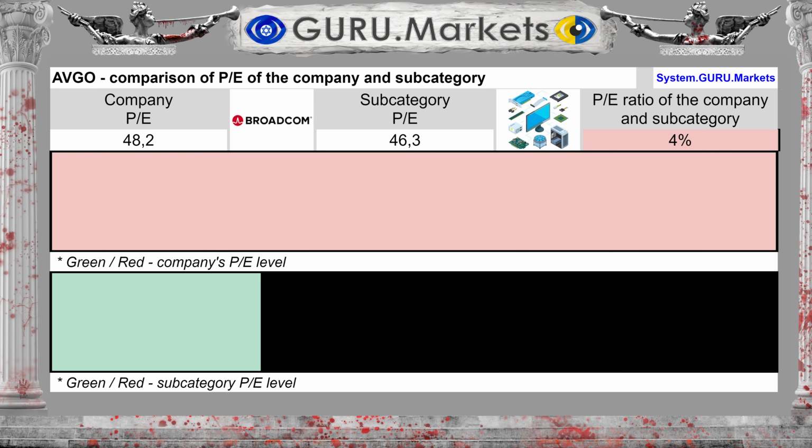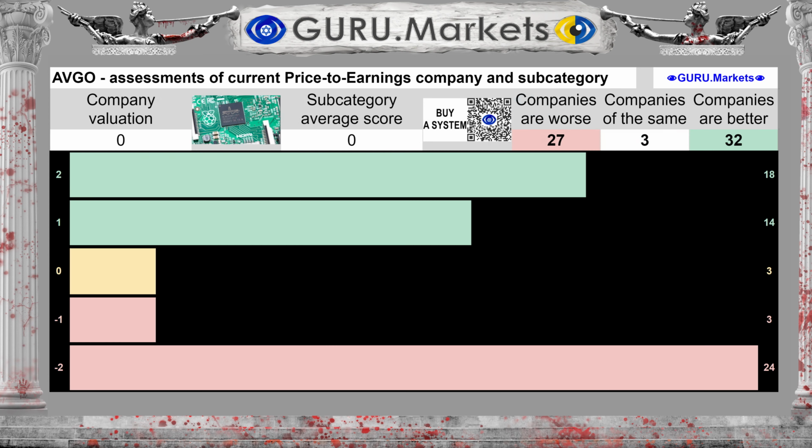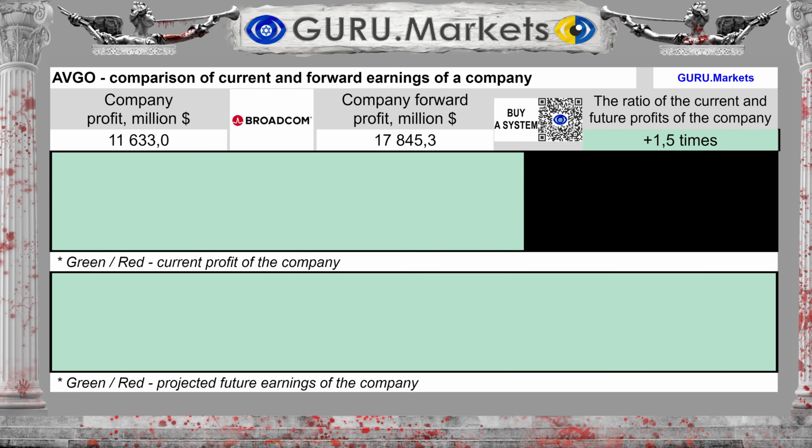The company's stock price to earnings ratio is 48.2. With an average in the subcategory of 46.3, this is 4% higher than in the subcategory. Assessment of market value to profit ratios in comparison with subcategory companies: Tolerable, 0 points. Profit for the last 12 months was $11,633 million.